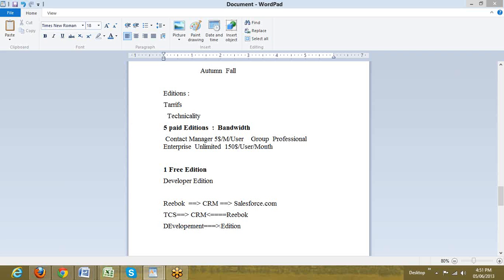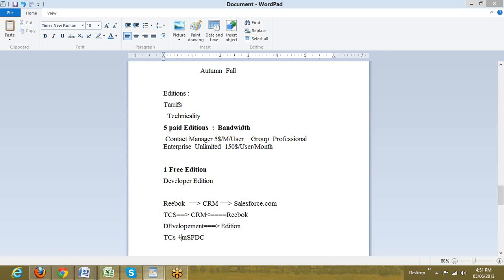TCS does not pay to Salesforce. TCS here becomes a developing partner or a business partner of Salesforce.com because they are providing this service to Reebok. In turn, Reebok is using Salesforce. So TCS plus Salesforce are now partners who would be providing services to Reebok. And whatever revenue is paid by Reebok to SFDC, SFDC shares a part of it with TCS, and Reebok would additionally be paying to TCS for the development purpose.